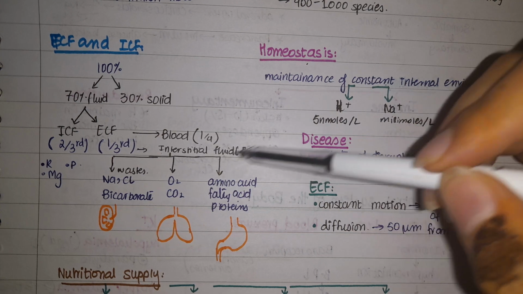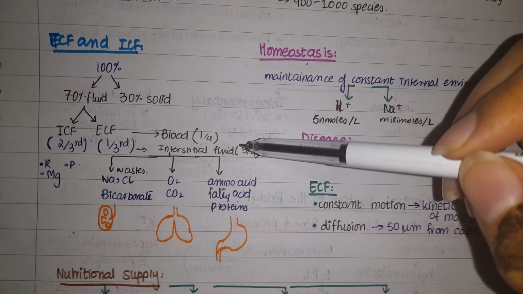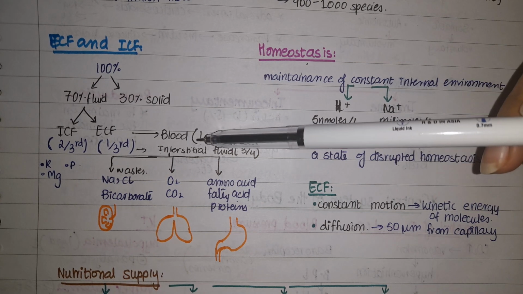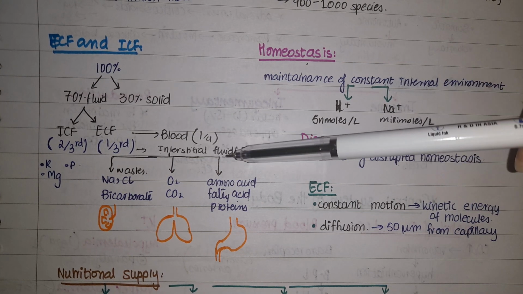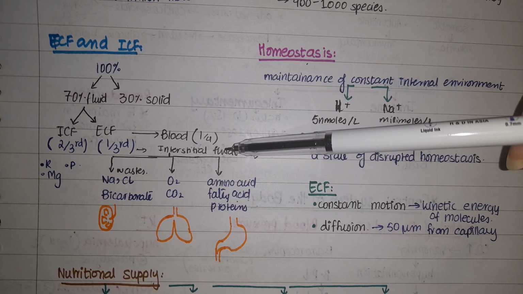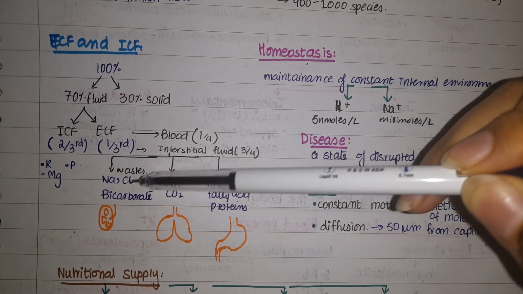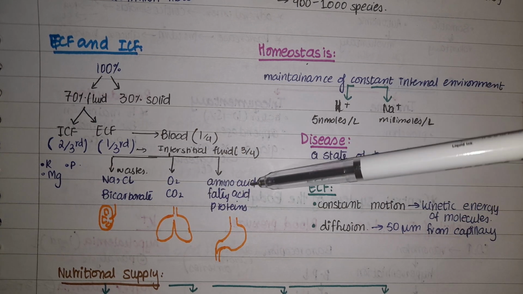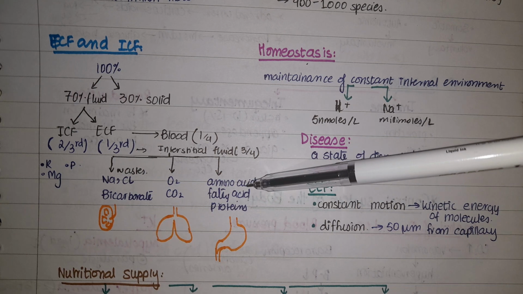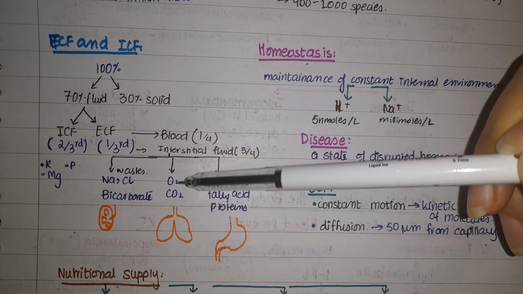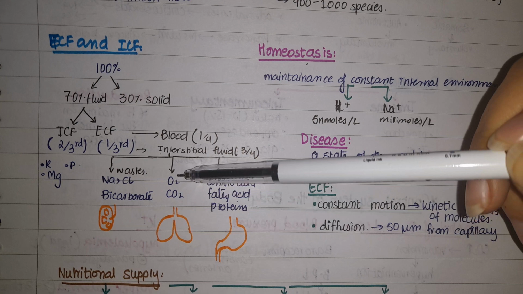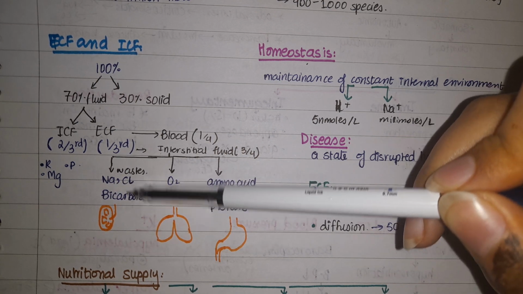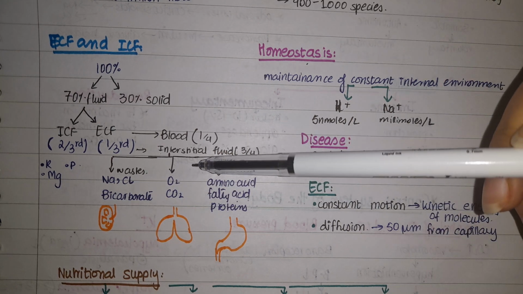So here you can see the interstitial fluid. Here you can further see that extracellular fluid consists of 1/4 blood and 3/4 interstitial fluid. This interstitial fluid is composed of waste, good substances, and the food products. Food products are amino acids, fatty acids, and protein. Related to the respiratory system, they are oxygen and carbon dioxide. Related to the kidney, they are sodium, chloride, and bicarbonate. These are actually ions which will be present in the interstitial fluid.